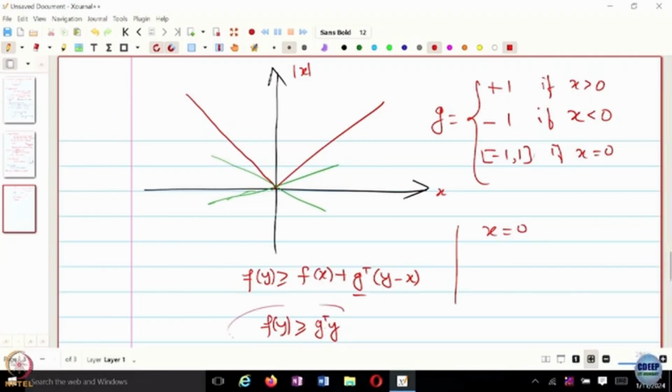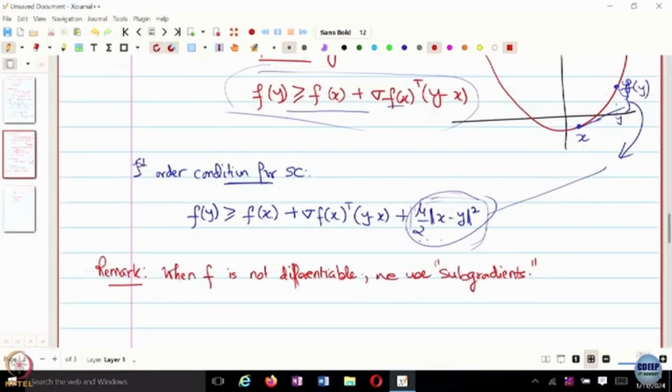So, this constraint is satisfied for this particular choice of subgradient. Whenever gradients are not defined, we write down the equivalent characterization, because the function is convex, so it must follow some kind of first order convexity condition, and when the gradient is not defined, we define it using subgradients. And we can use the same subgradient definition even for strongly convex functions. Is this clear?